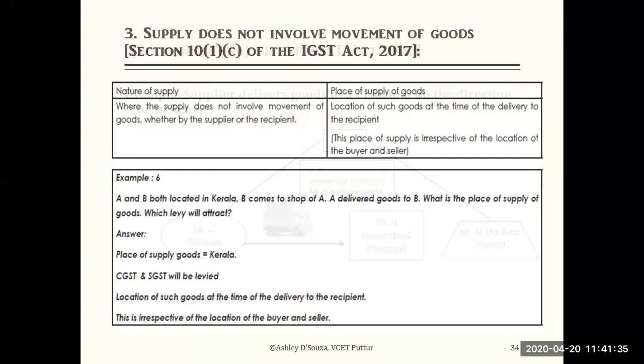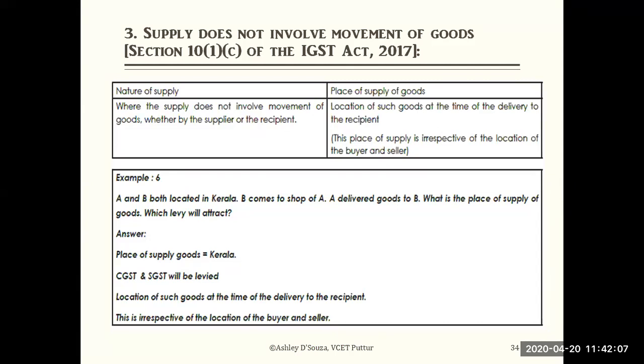Okay, third one: supply does not involve movement of goods. Here the nature of supply is where the supply does not involve movement of goods, whether by a supplier or the recipient. So what is the place of supply of goods? It is considered as the location of such goods at the time of delivery to the recipient. Irrespective of the location where the goods have been delivered, that location is considered as the place of supply.